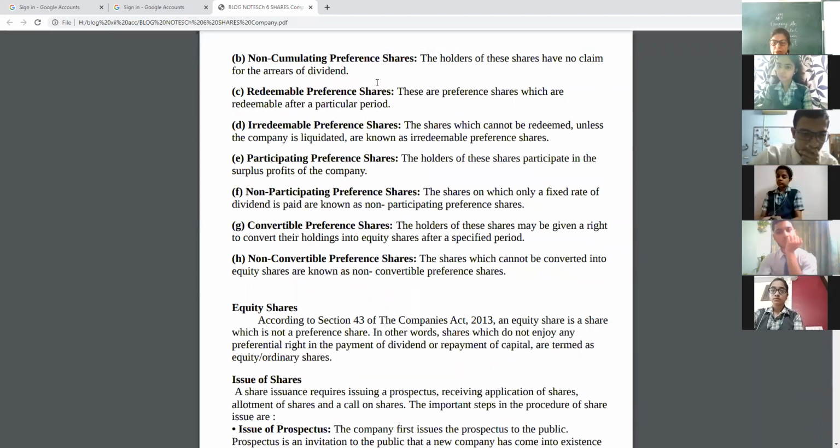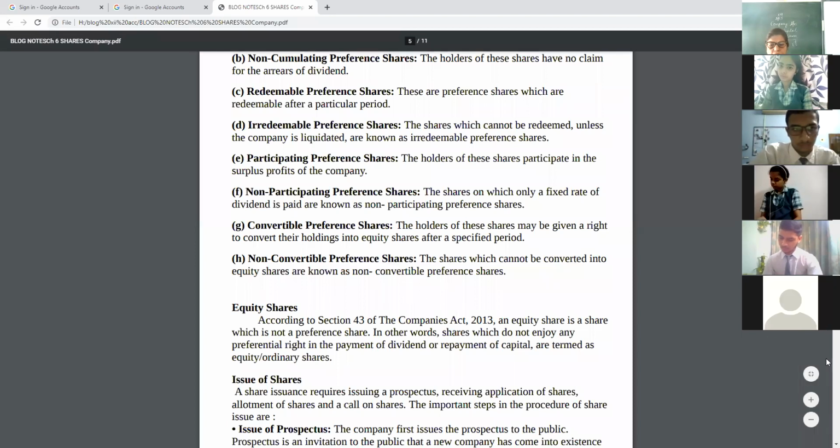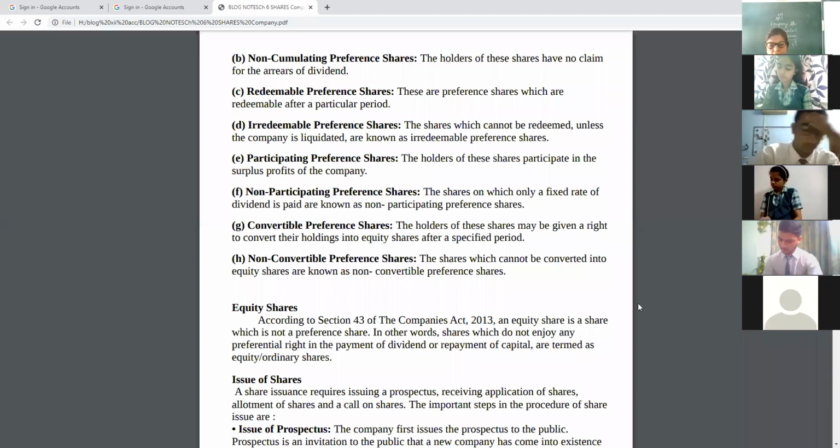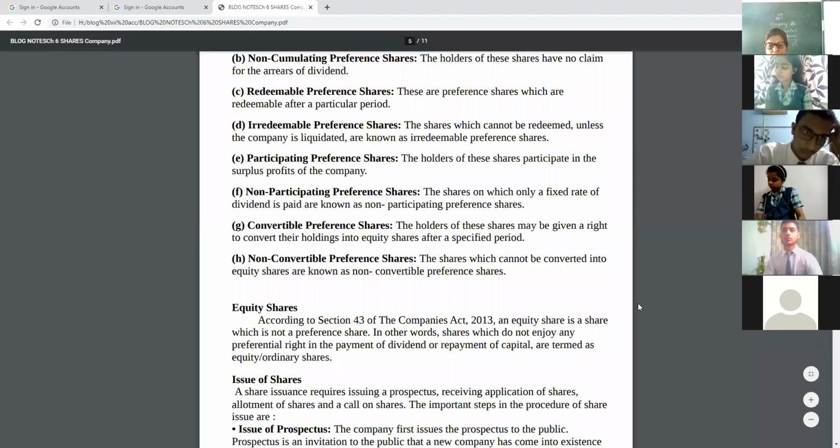This year, Shubhangi Jain, shall I remove you, bache? Shubhangi Jain, frequently you are coming and going. What's wrong?